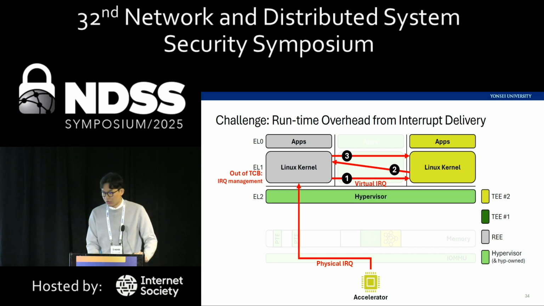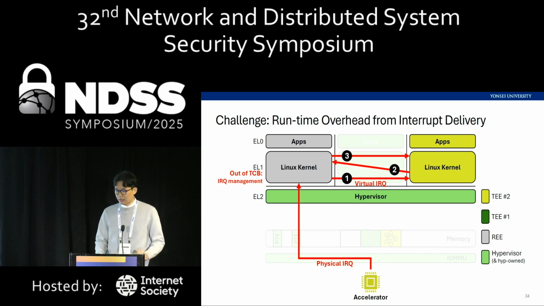Moving on to the next challenge, delivering the interrupt to the VM will incur an additional runtime overhead. The accelerator will first deliver the physical interrupt to the host kernel, which is out of the TCB, and that will do the interrupt management of the system.